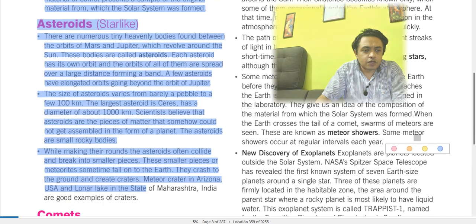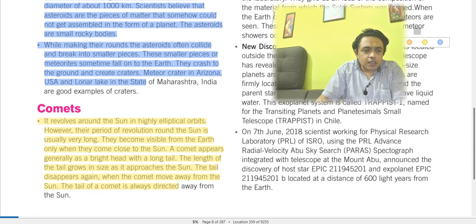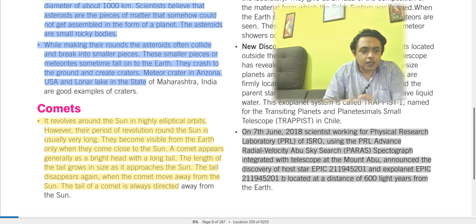New discoveries of exoplanets are also there, though these are not that important. On 7th of June 2018, scientists working in the Physical Research Laboratory using the PRL Advanced Radial-velocity Abu-sky Search spectrograph integrated with a telescope at Mount Abu announced the discovery of the host star EPIC 211945201 and its exoplanet.